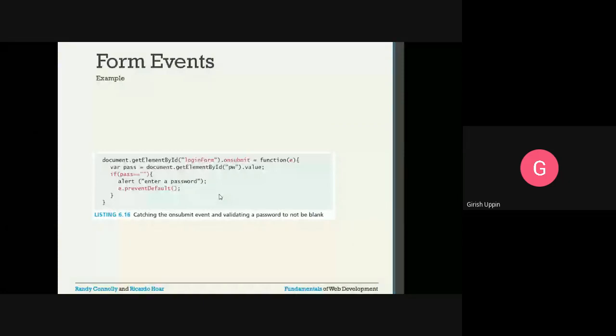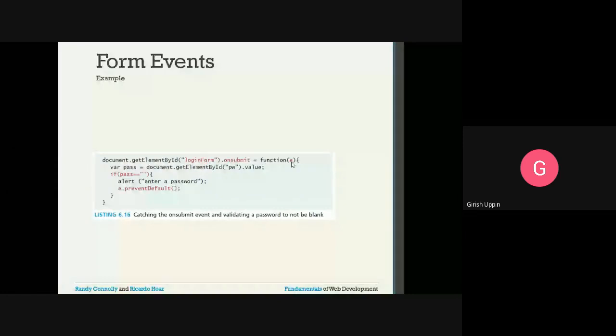So how to do that? Document dot getElementById login form. This is the form that you have in your HTML, and you get the element object dot onsubmit. On submit, it will call this particular function, passing the onsubmit event object.